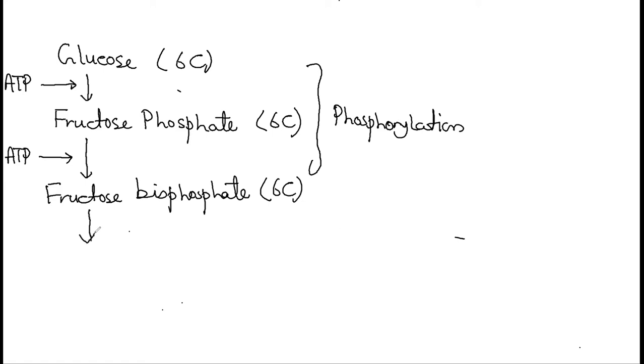Now is the process of breaking down, because initially we said what does the word glycolysis mean? It is the splitting of glucose. Now this splitting takes place at this step. Fructose bisphosphate actually changes into two molecules of triose phosphate.